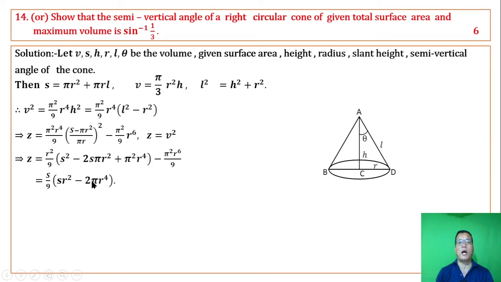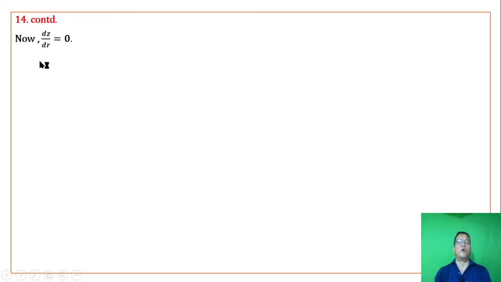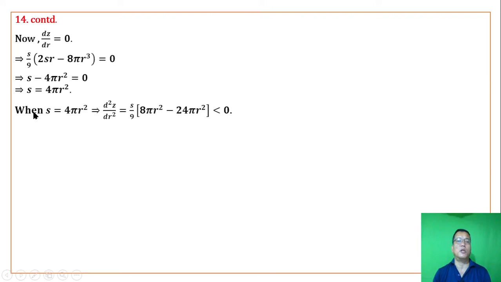Now z is function of r only, S the given quantity ni dz by dr putosi ana derivative lorosi fangasi. Second order derivative amuk loksel labari se fangani. Next for maxima or minima dz by dr putting 0 the putting taurani, factorize tauraga s ki value amuk pichela originally s ki value to s equal to 4 pi r square are. When s equal to this, d square z by dr square ma ki value to automatically sinjanba matamda negative so idano orani. Therefore, z is maximum when s is 4 pi r square.